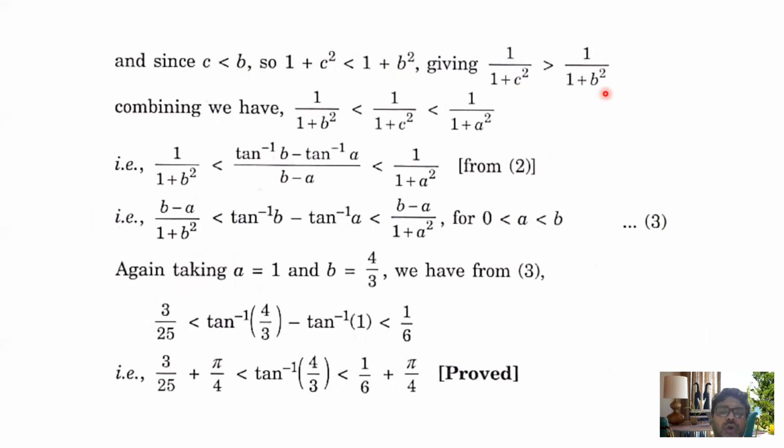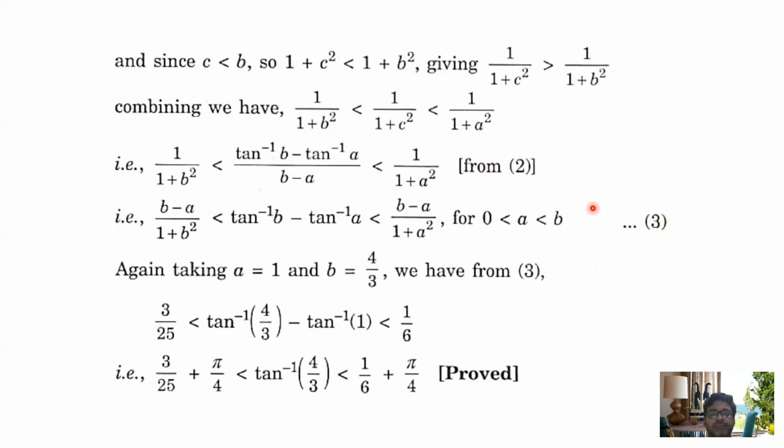If I combine both, 1 by 1 plus b square is less than 1 by 1 plus c square, which is less than 1 by 1 plus a square. So from 1 and 2, 1 by 1 plus c square is equal to tan inverse b minus tan inverse a by b minus a. Substitute here. So using 2 we have this. Ultimately, b minus a is transferred to the left hand side and right side: b minus a by 1 plus b square is less than tan inverse b minus tan inverse a, which is less than b minus a by 1 plus a square, for 0 less than a less than b. That is the proof.